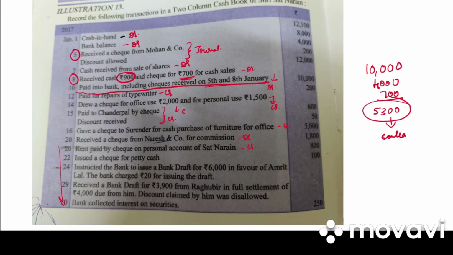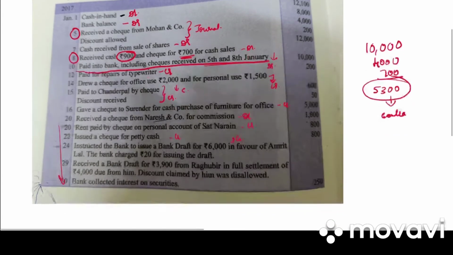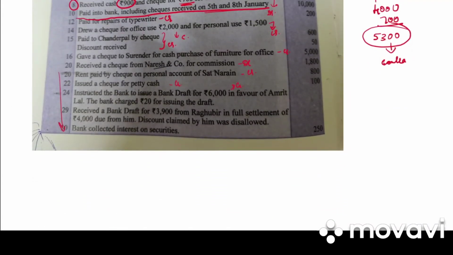Then we have issued a check for petty cash, credit side of cash book. Then we have instructed the bank to issue a bank draft of 6,000 in favor of Amrit. The bank charged 20 for issuing the draft. So credit side of cash book by Amrit Lal. Then we have received a bank draft for 3,900 from Raghubeer in full settlement. Discount claimed by him was disallowed. Then on 29th we have, it will be written on the debit side of cash book.